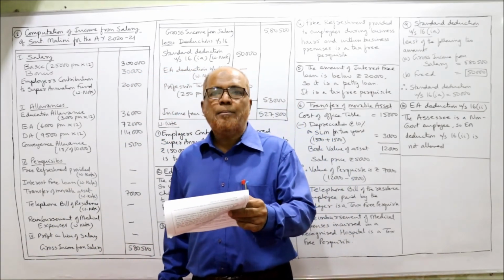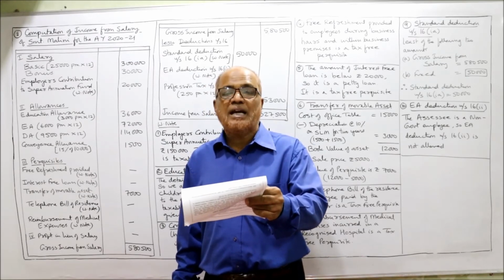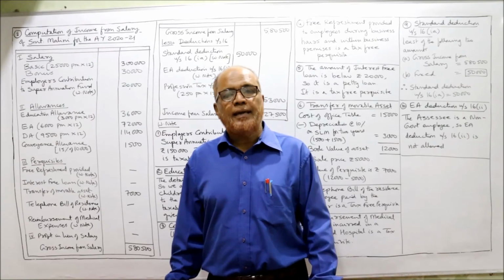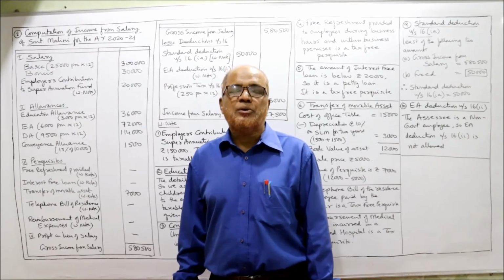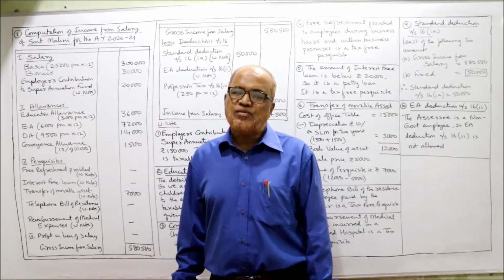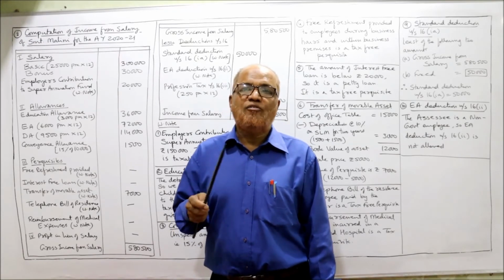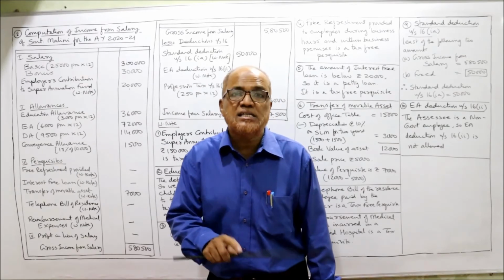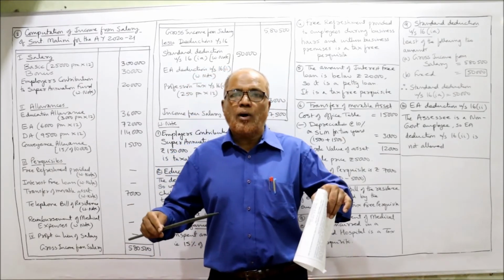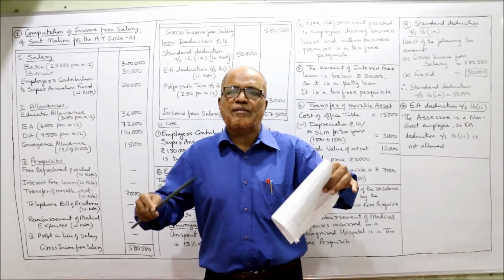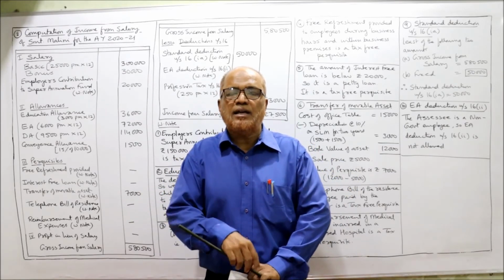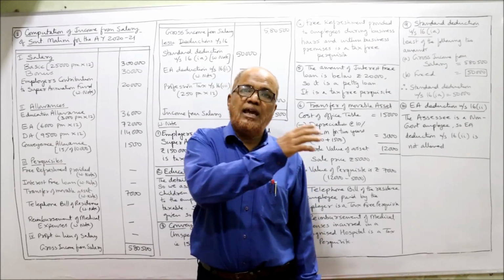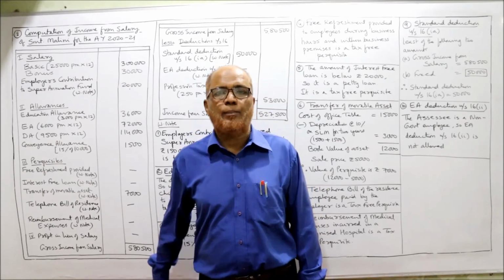Then, reimbursed 65,000 rupees medical expenses spent in a recognized hospital in India. Again, one of the tax-free perquisites: a reimbursement of medical expenses incurred by the employee in a recognized hospital. The employee or family members suffer from some disease, they have spent the amount in a recognized hospital and the amount is reimbursed by the employer to the employee.